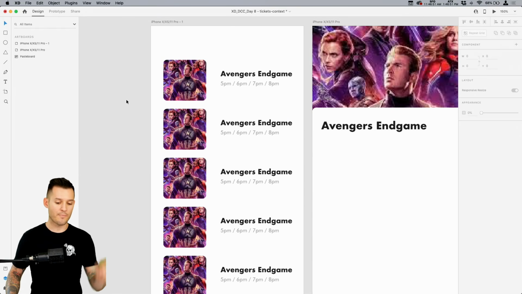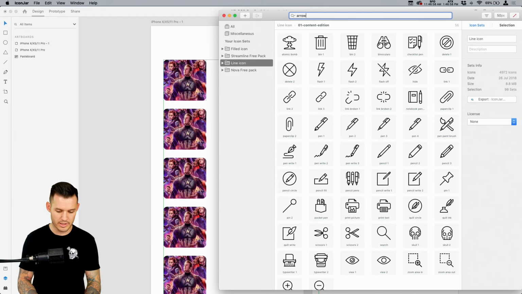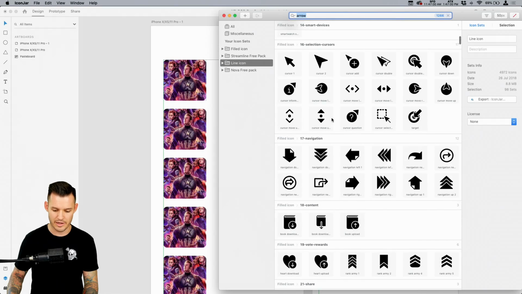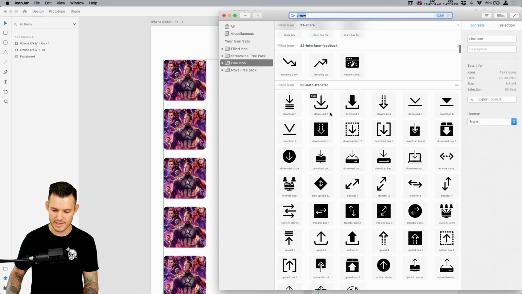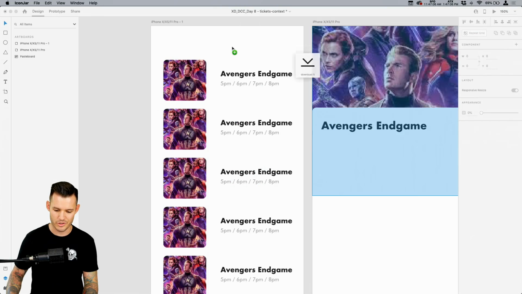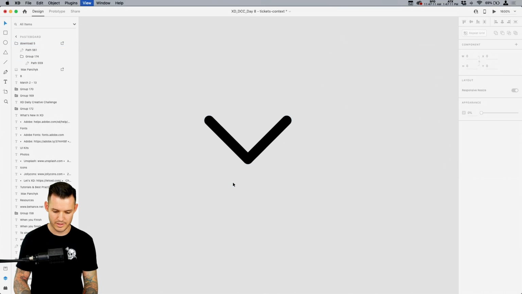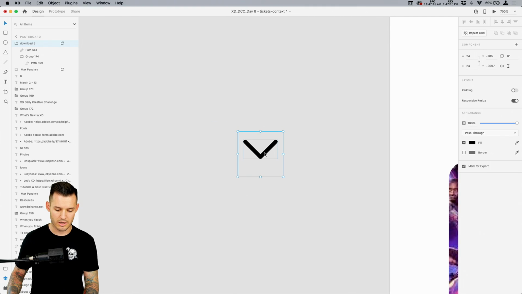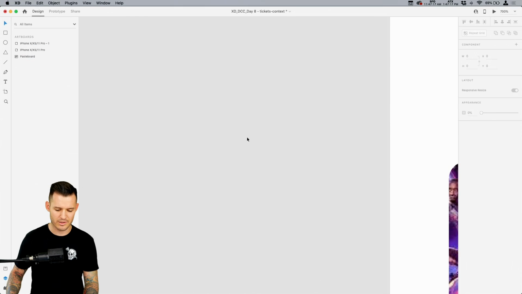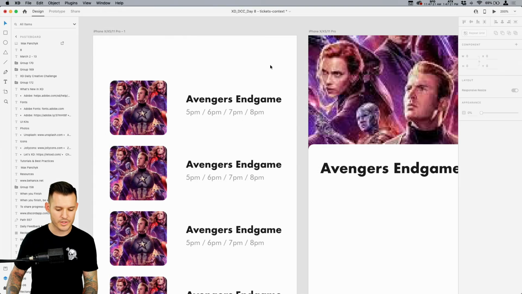Now, next thing I want is I'm going to open up my icon repository, and just really quickly, I'm just looking for an arrow. Any kind of arrow will do, as long as it's a normal kind of arrow. Let's just do a chevron, shall we? I'm gonna take this chevron. Okay, I'm gonna get rid of the bottom piece of it. And if you're wondering what I was using, it was called Icon Jar. And there's lots of different ones out there though. I just like having my icons in one place I can always go back to.